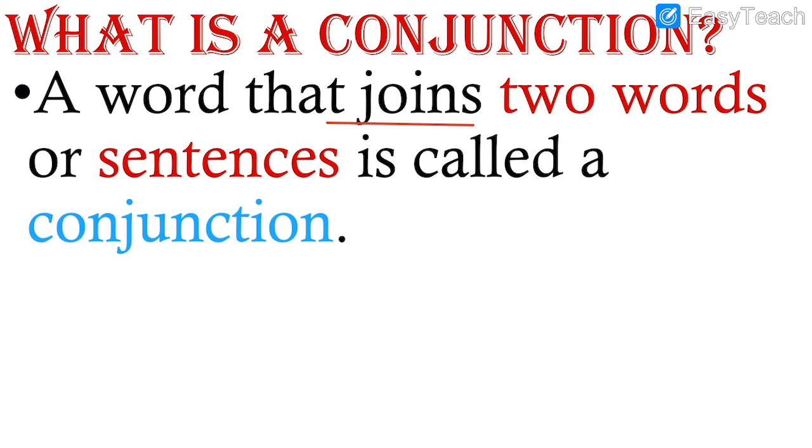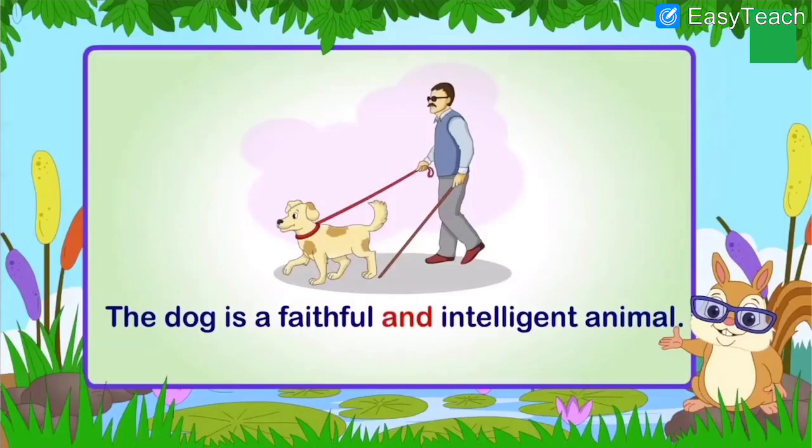It joins two things. It joins two sentences. That is called a conjunction. See, the example is given. The dog is a faithful and intelligent animal. Two qualities are given of a dog: faithful and intelligent. So here two words are joined, faithful and intelligent. In between there is a conjunction, and. And is a conjunction which is used for joining.